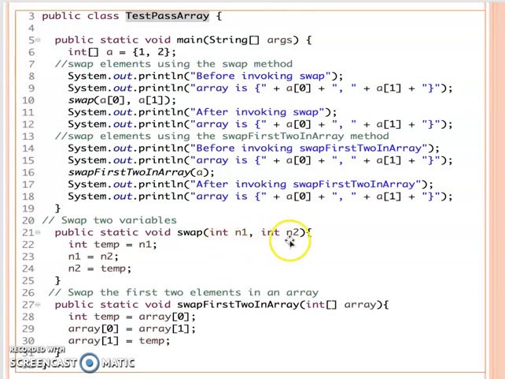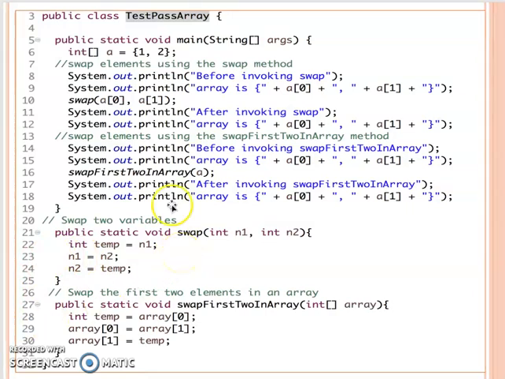Right, primitive data type, we pass by value. So even if we try to swap, temp equal to n1, n1 equal to n2, n2 equal to temp, actually it's only n1, n2, the local variables in the swap method, that have changed value. But afterward, n1, n2 are gone.